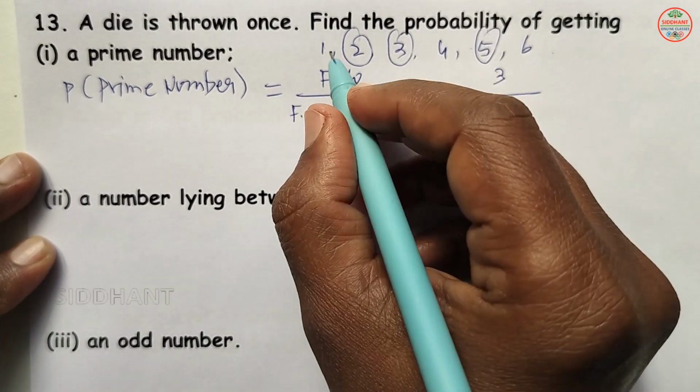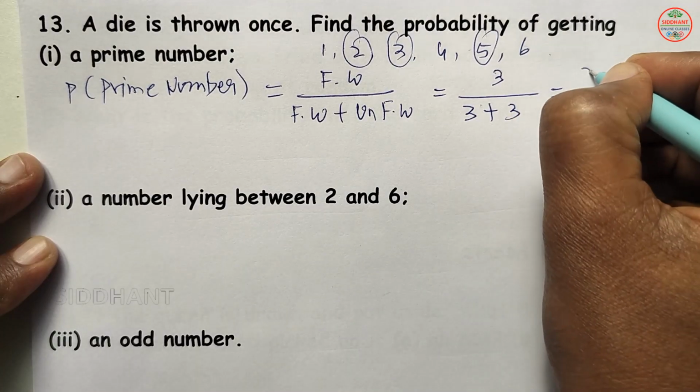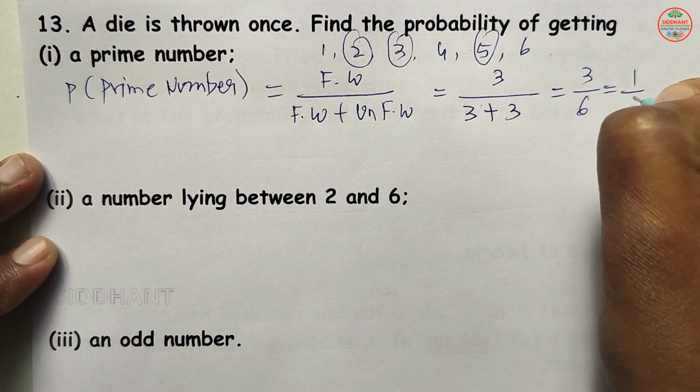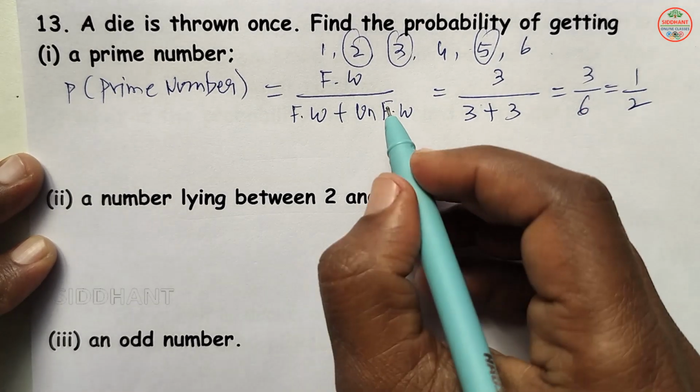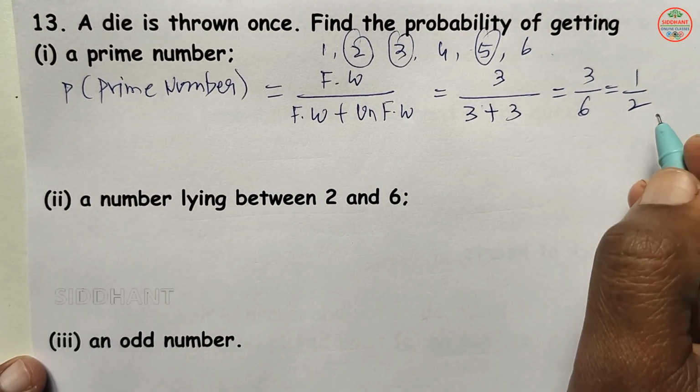Unfavorable ways, how many are there? 1, 2, 3. So here 3 are there. So that means 3 by 6, which is equal to 1 by 2. So the probability of getting a prime number is 1 by 2 here.